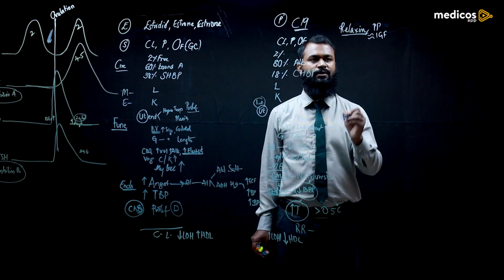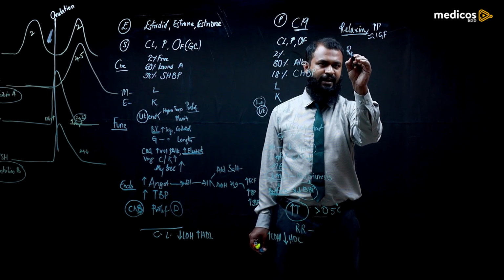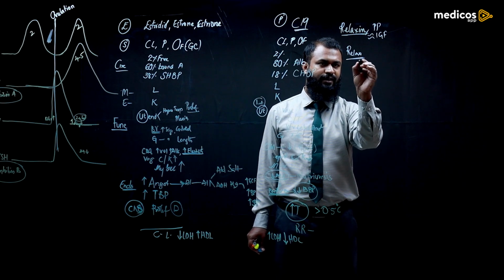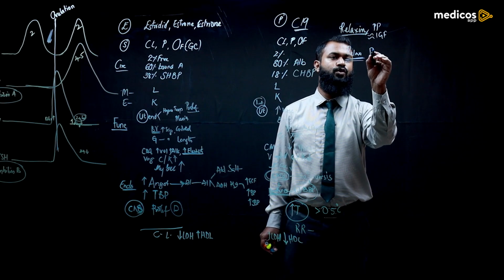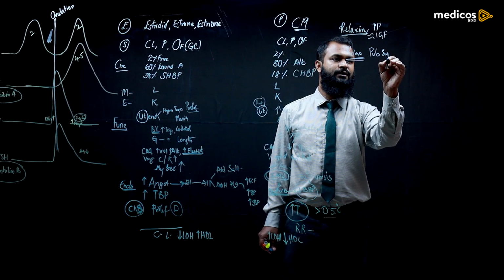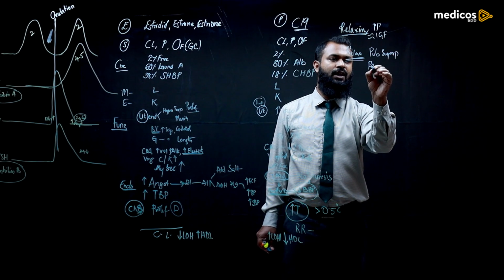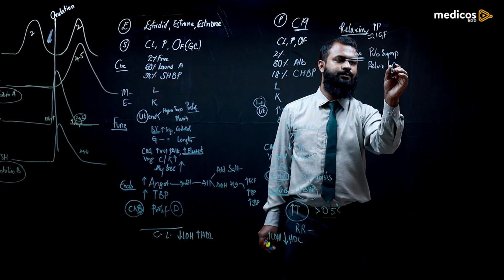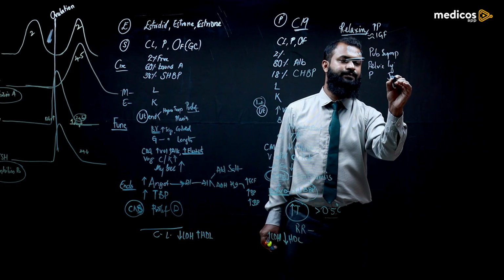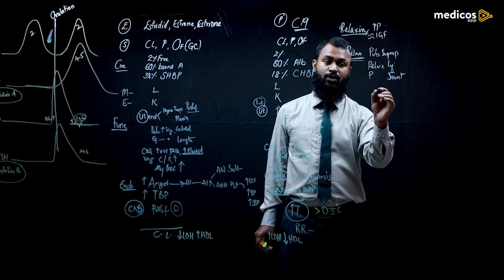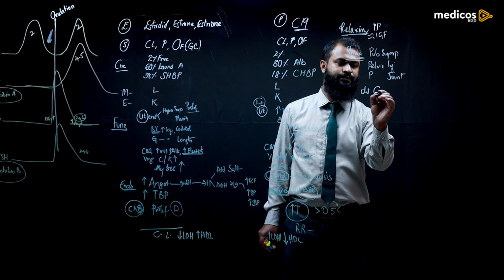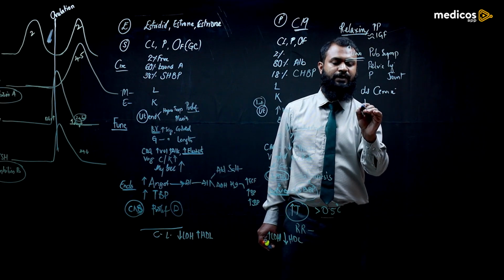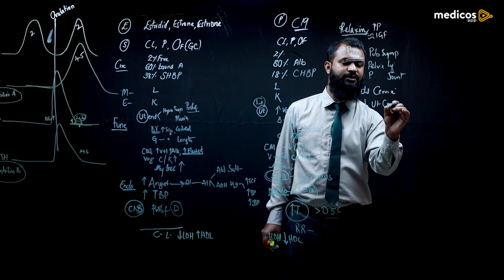And what will this hormone do? It will literally relax the pubic symphysis, pelvic ligaments, pelvic joints, and it causes dilatation of cervix, as well as decreasing the uterine contraction.